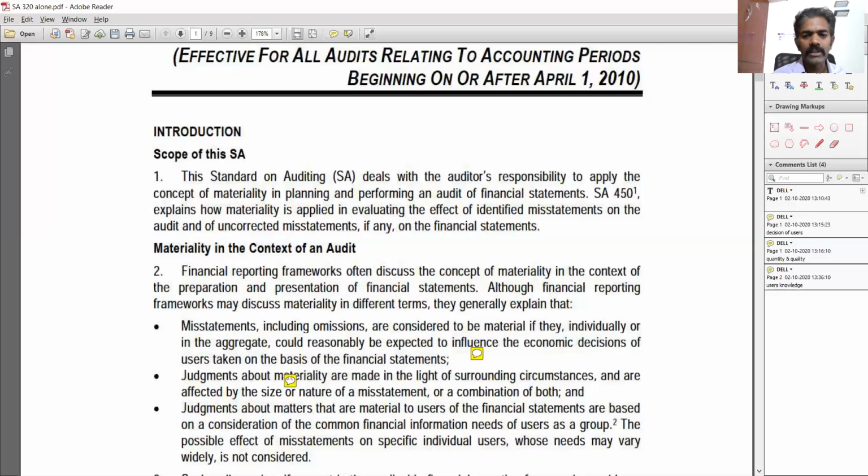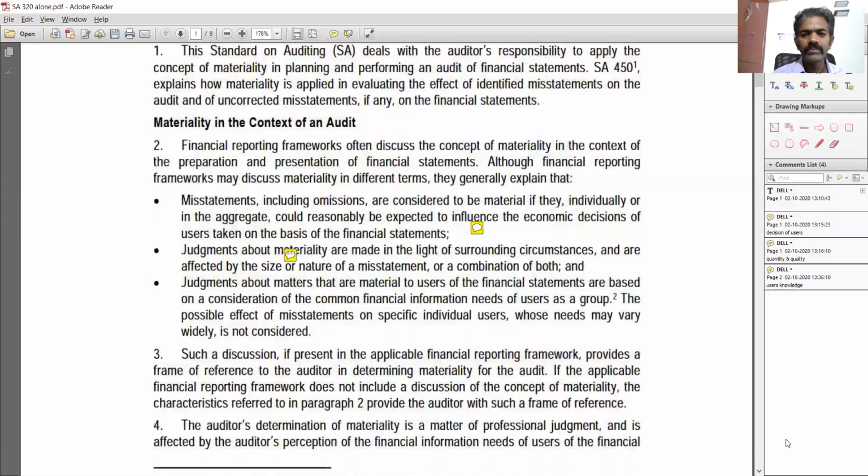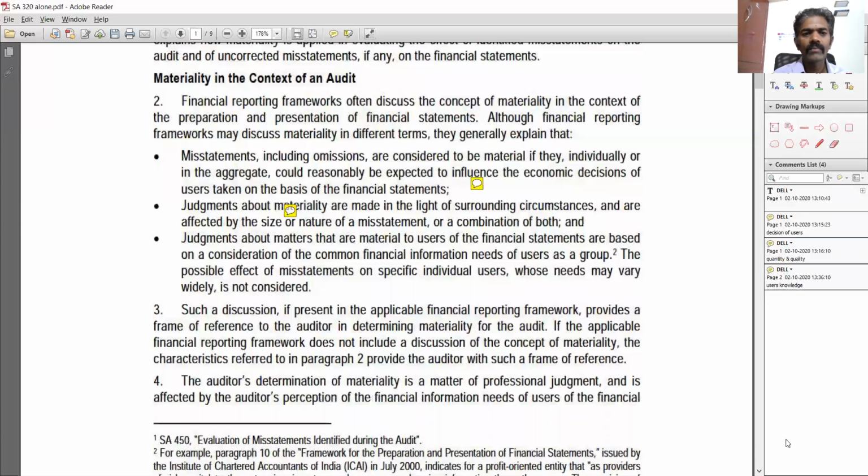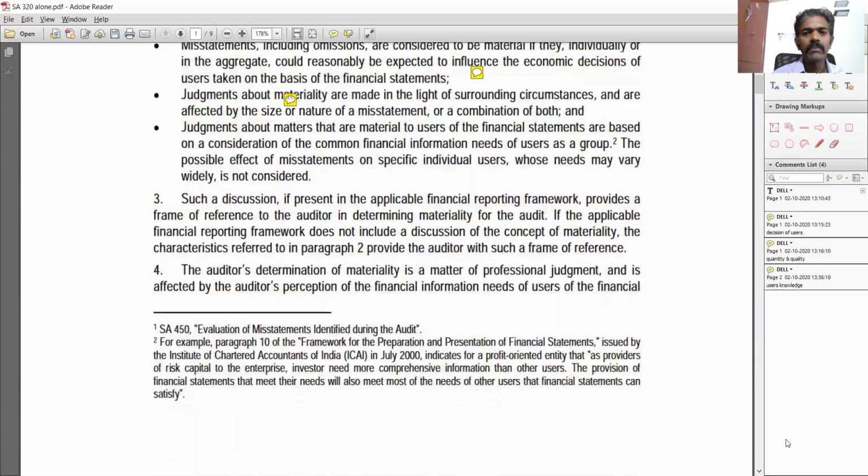So he forms that. The possible effect of misstatements on specific individual users whose needs may vary widely is not considered. If there is another user who is typically different from the general users of that particular financial statement, the auditor may not consider them, and that is also not required according to the standard. So general users is what we are looking at. So that is not considered. Okay, look at point number 4.